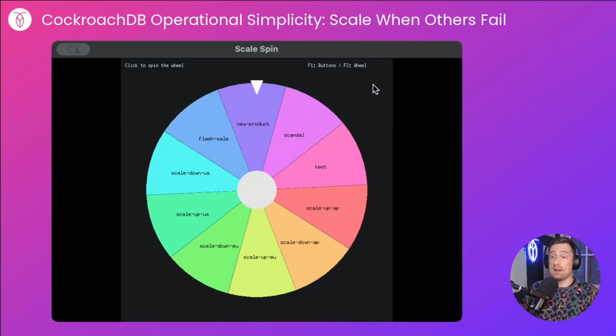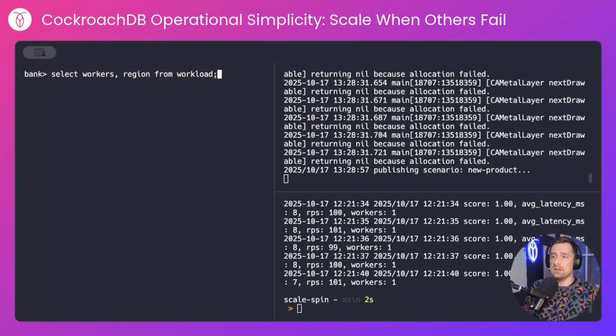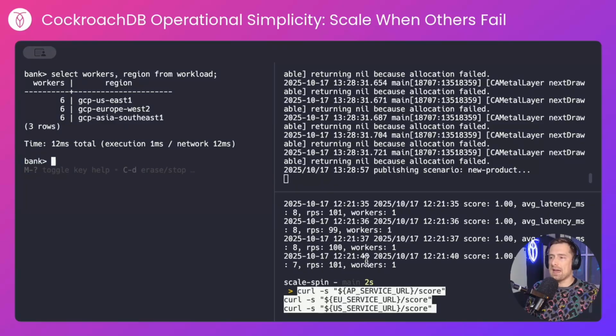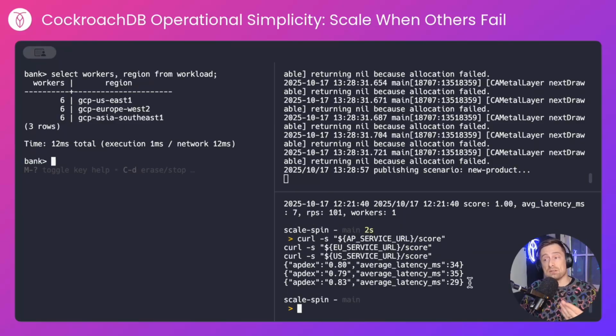And we're creating a brand new product. If I look for the number of workers and regions in the workload table, we've added 5 new workers to each region in addition to the 1 we already had running. So now we have 6 workers all trying to perform 100 requests per second against the database. Rather than going from the database perspective, let's take a look at the Apdex scores directly. The scores for each of the regions have gone down slightly from 1 to around 0.8 because the latencies are now hovering around the 33 millisecond mark. That's because we've only got 4 CPUs for the whole of the cluster.